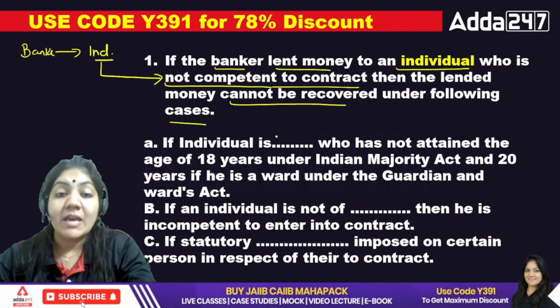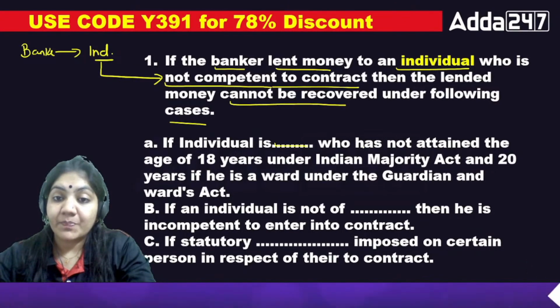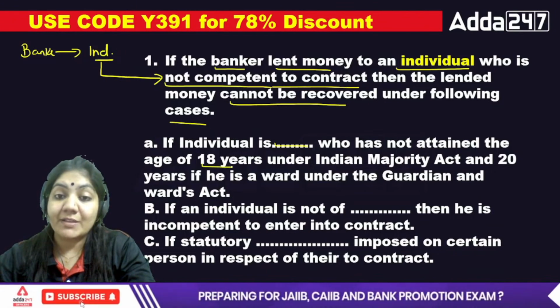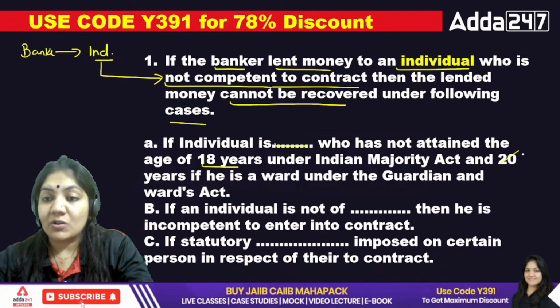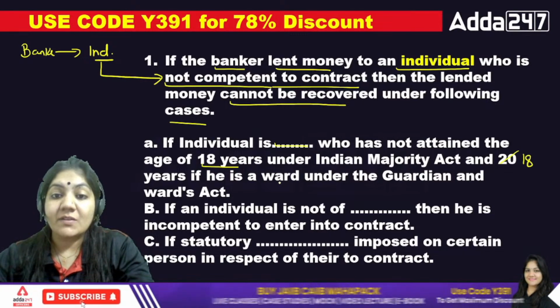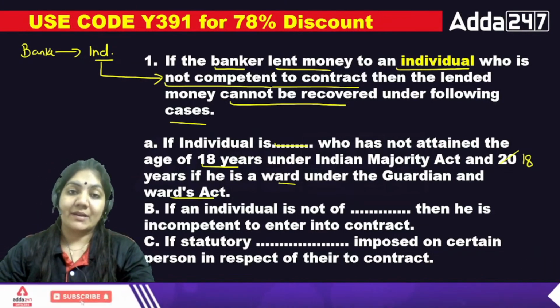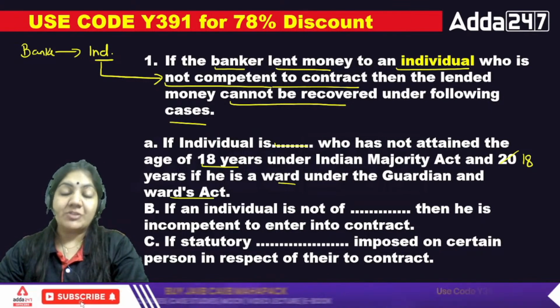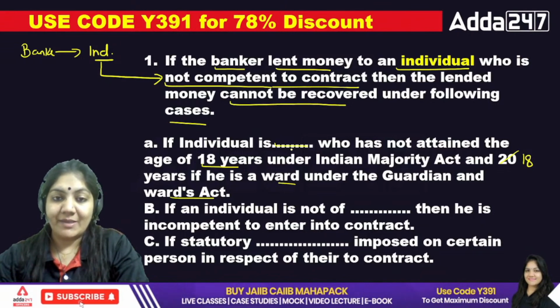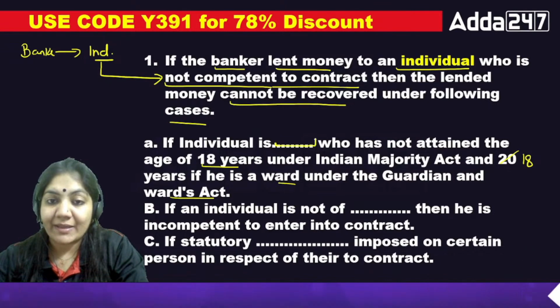The first one: the individual is dash who has not attained the age of 18 under the Indian Majority Act, and dash, this is also 18 years, if he is a ward under the Guardianship Act. It means in every act now the age of majority is 18 years plus. So tell me what is the exact blank here.